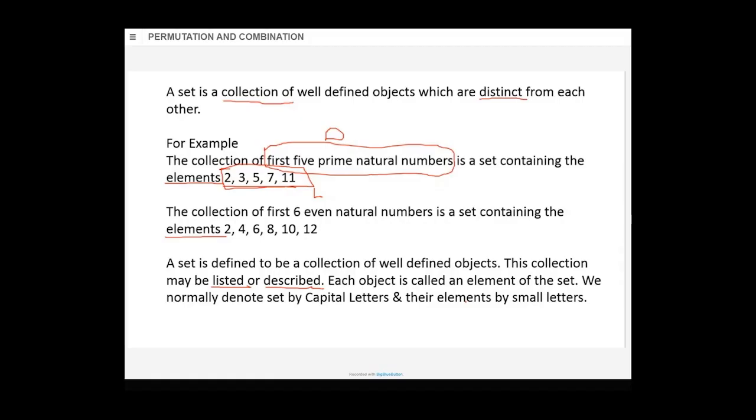We normally denote a set by capital letters. Name of the set will be in capital letters generally. Capital A, capital B and things like that. And their elements by small letters. Though it is not a rule, it is a generally followed practice. Set का नाम कैसे लिखेंगे? कैपिटल लेटर से लिखेंगे और सेट के अंदर का कंटेंट जो है एलिमेंट्स है वो लोअर केस में लिखेंगे. It's not a rule, but it is a generally followed practice. So if you want to take a screenshot, you may take a screenshot.